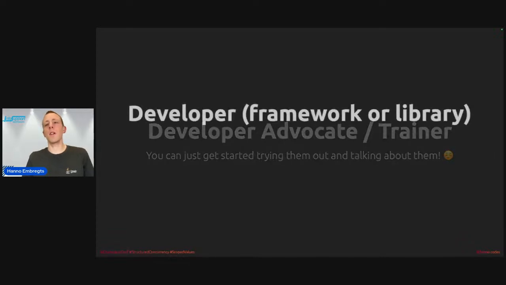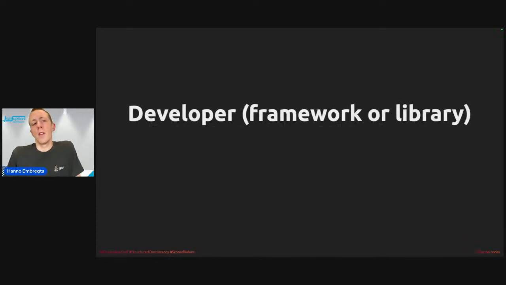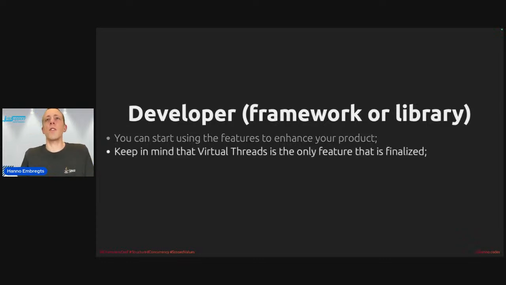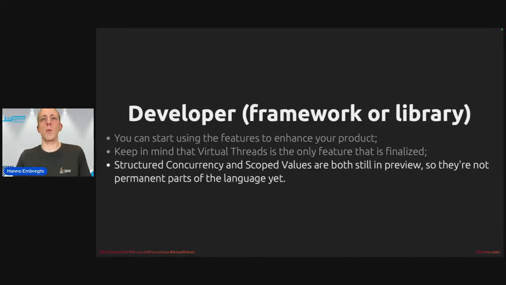If you are a developer working on a framework or library, then you can start using the features to enhance your product, right? But be mindful that these features are in preview, right? Virtual thread is the only feature that is finalized. That also means that structured concurrency and scoped values are not permanent parts of the language yet. But we do really need your feedback here, right? Because there are new features and the Java team wants to know how you want to use this and if it works for you or if you've still got some feedback. So make sure to deliver your feedback also to the Java maintainers.